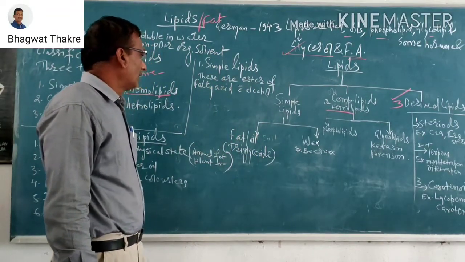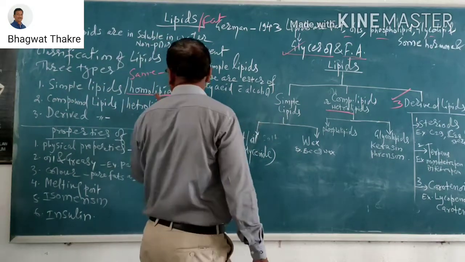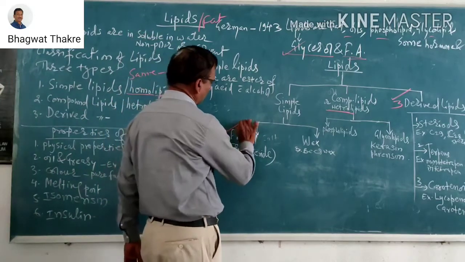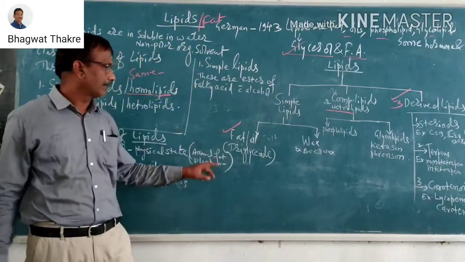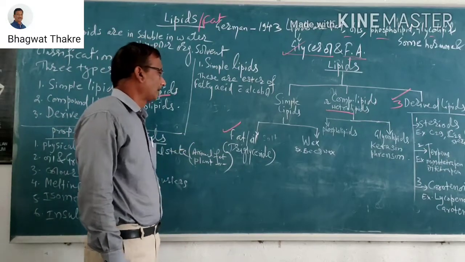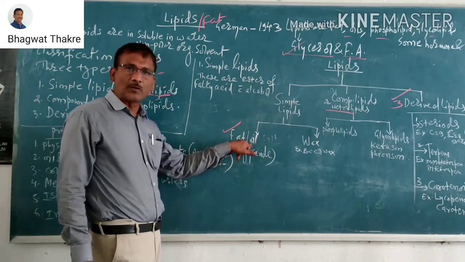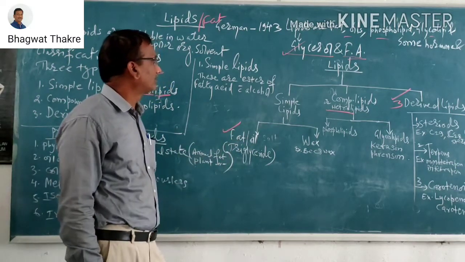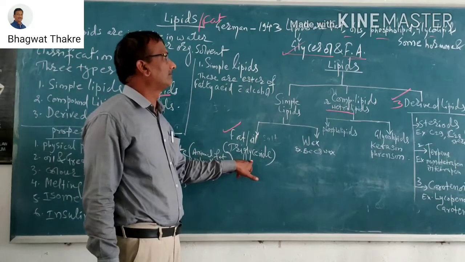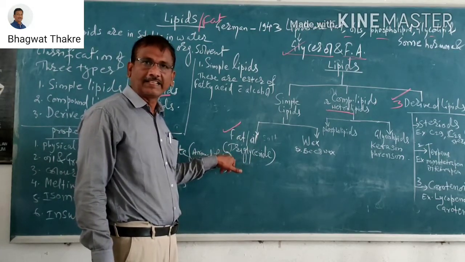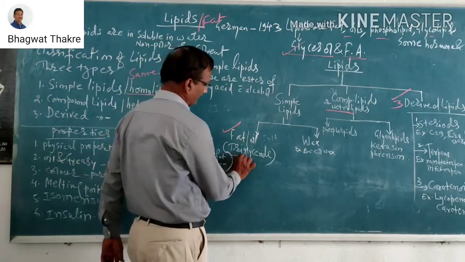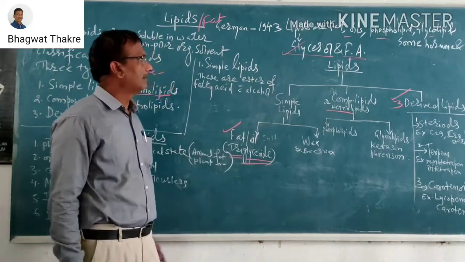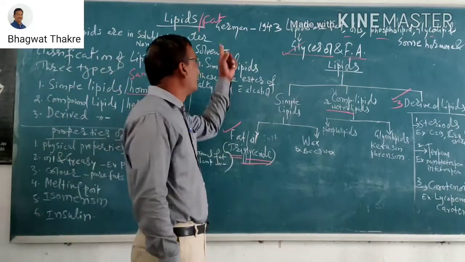Yes, simple lipids, that is the homolipids. Simple example, the first one is fat. Fat is commonly known as oil, and it contains triglycerides. Tri means three. Glyceride: I have given this first in the definition of the lipids.